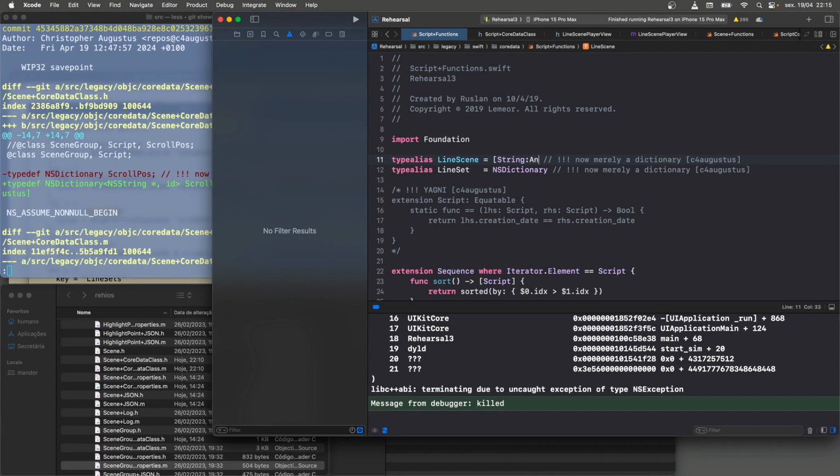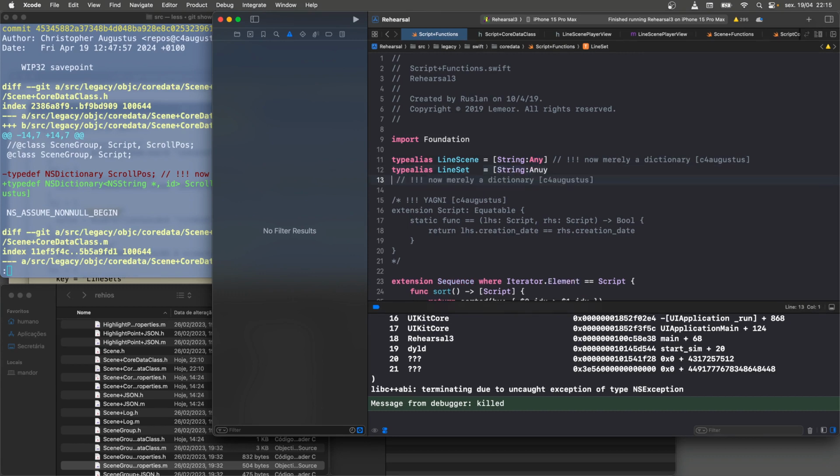You would think this would be the solution. I wonder if I can do that. Maybe that solves the problem. Because this is what it effectively is. But this Swift dictionary, it's not quite the same as the other one.